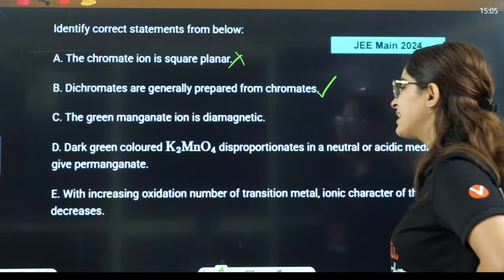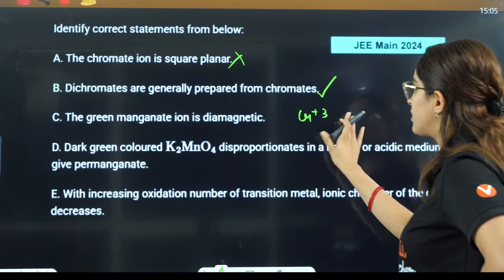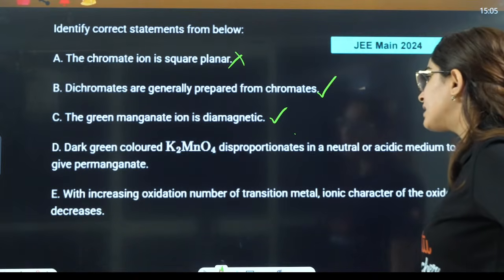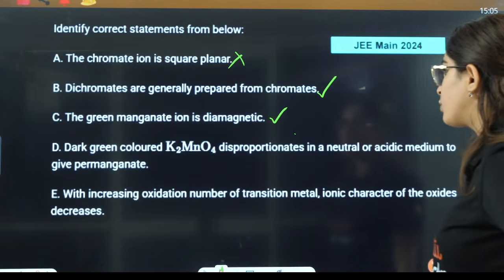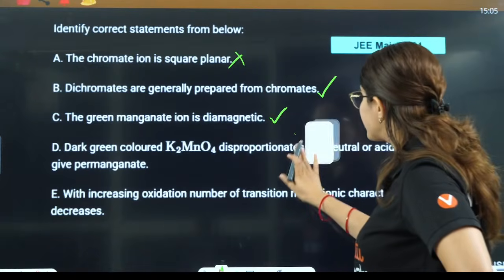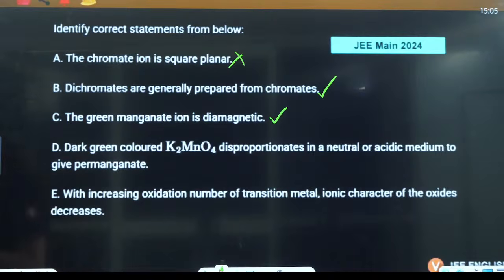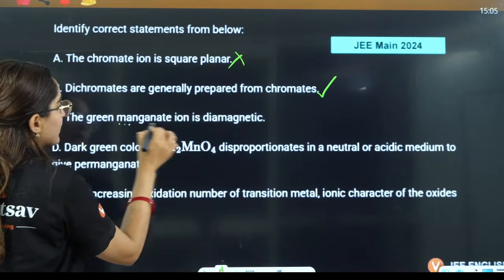The green manganate... see, both of them are chromium 6 positive, so both are diamagnetic. Dark green colored K2MnO4 disproportionates in neutral or acidic medium to give permanganate. In acidic medium it gives permanganate ion. I'm so sorry, they are saying manganate ion, not chromate ion.